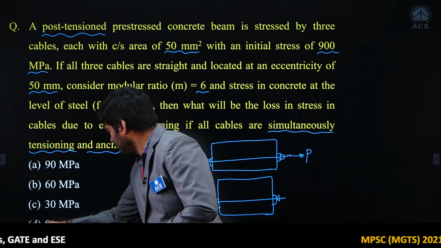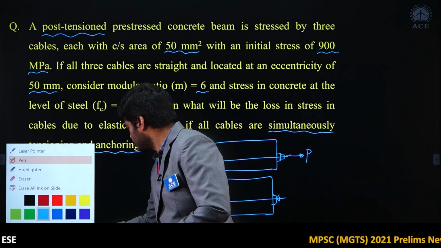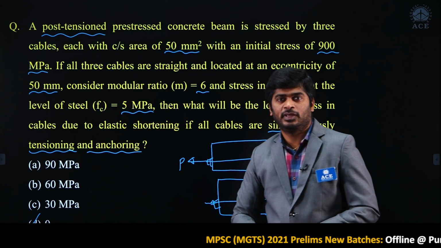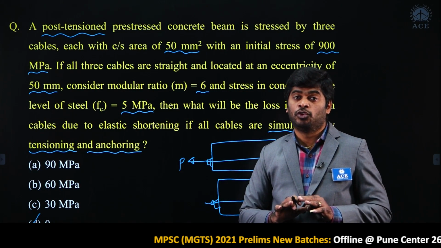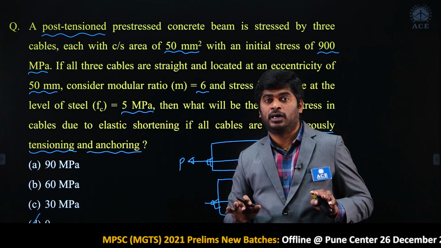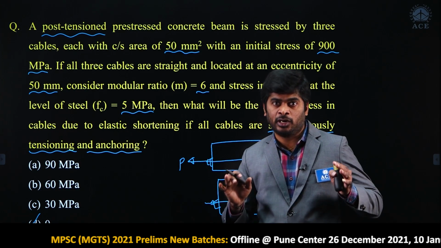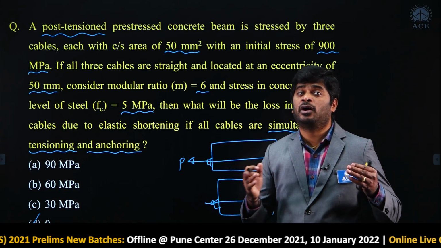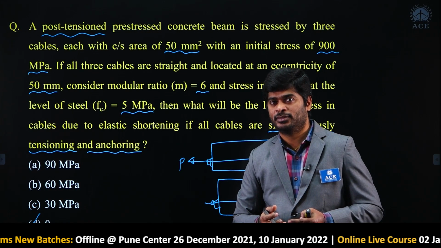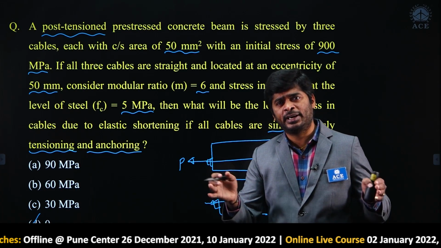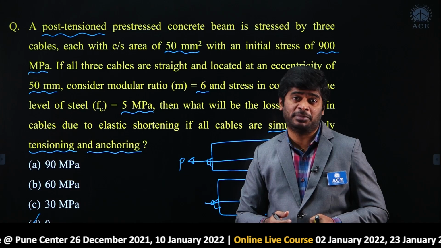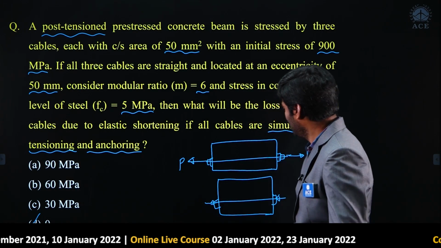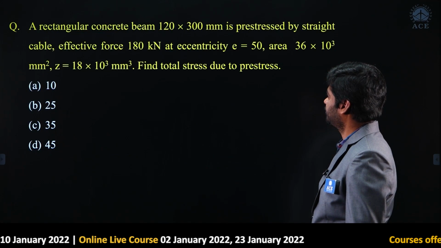In the post tensioning method, if you tension all cables simultaneously and anchor them simultaneously, then there will not be any loss of stress. Why? By that time deformation is already completed in the concrete member. Option D is correct. Moving to the next question.